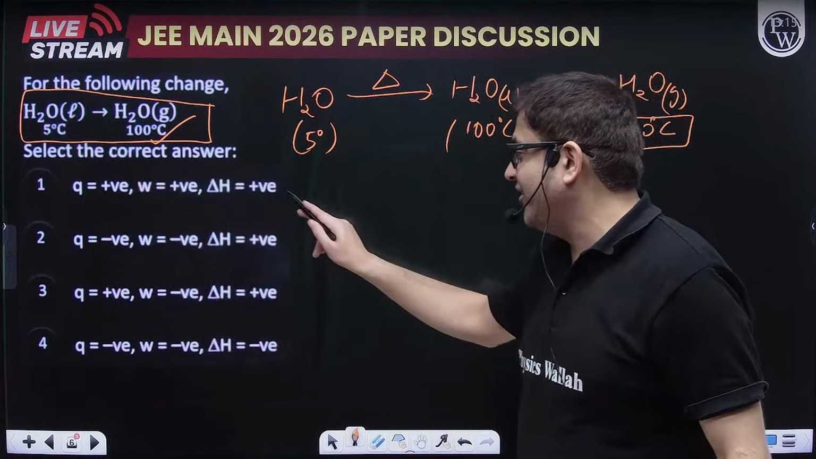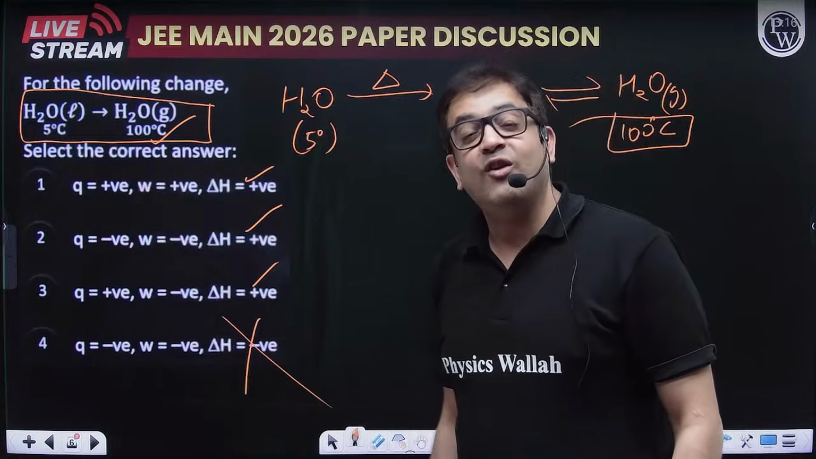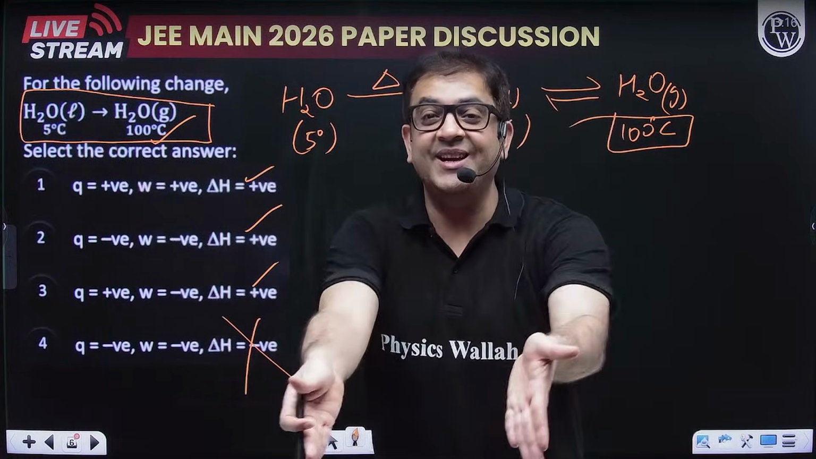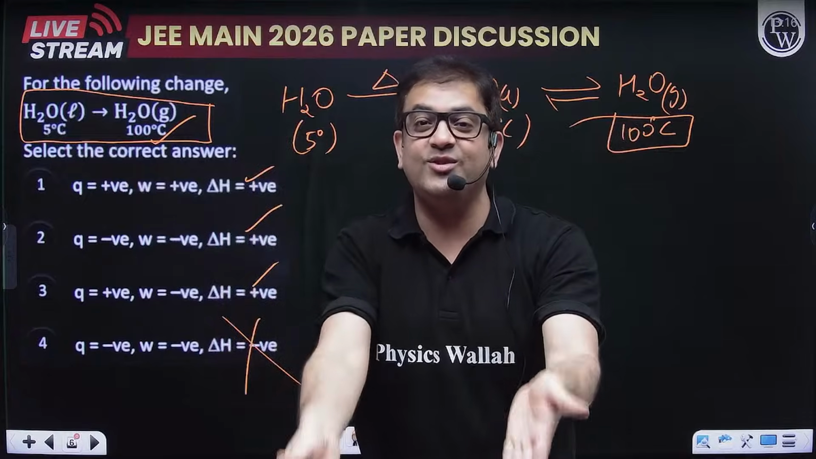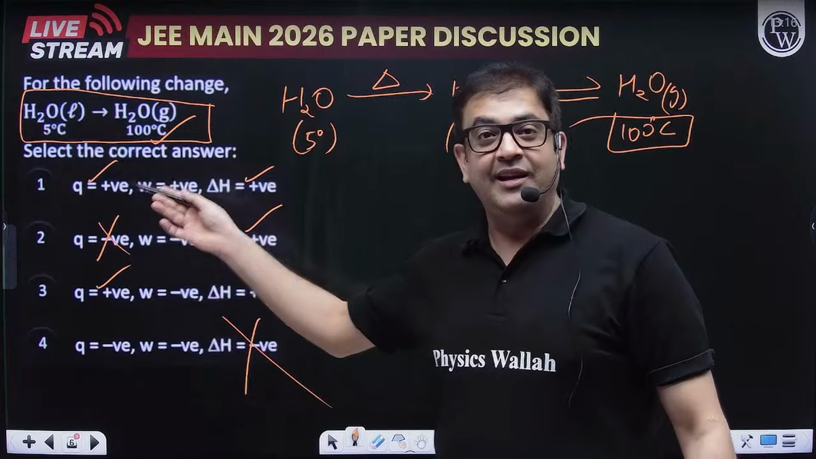Sir, delta H is positive. So positive, positive, positive, go to hell. What about Q? Sir, you are supplying heat to the system. That means if you are supplying heat, Q is also positive. So positive, go to hell, positive, left with two options.